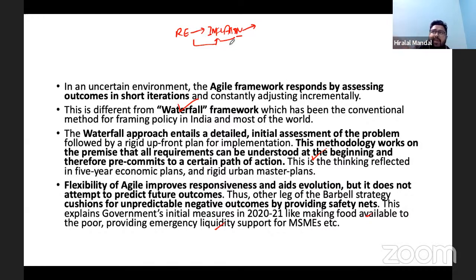It did not provide 10,000 rupees or 5,000 rupees. What the government did, I would say, was merely tokenism: providing 500 rupees each month for the next 3 months in the account of every Jan Dhan holder.